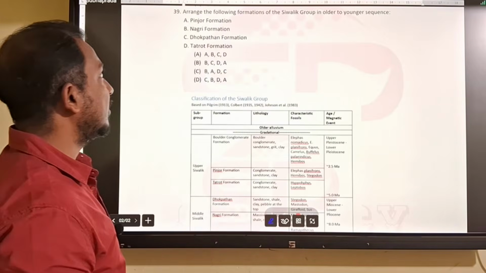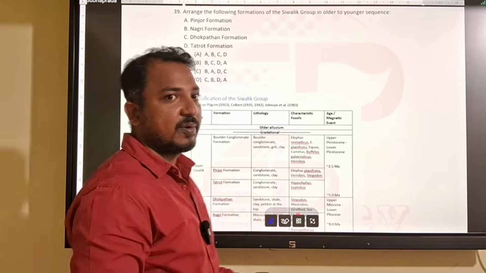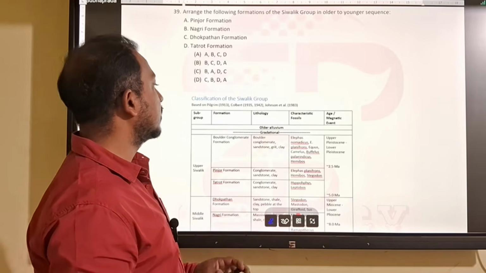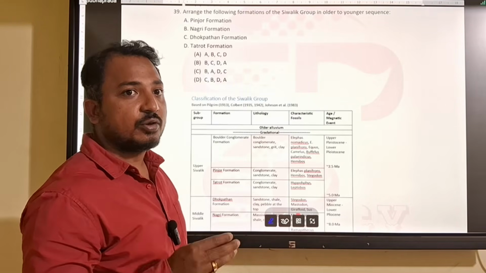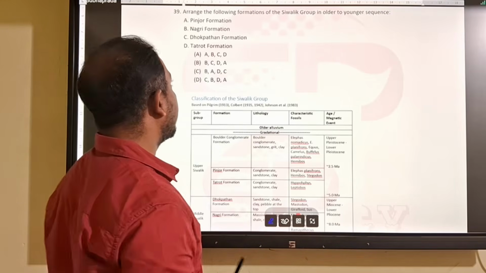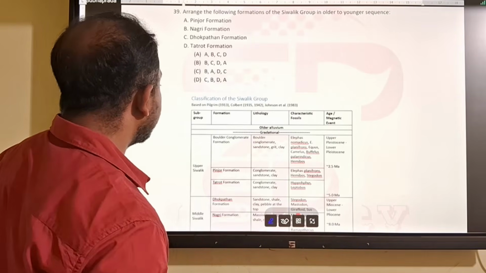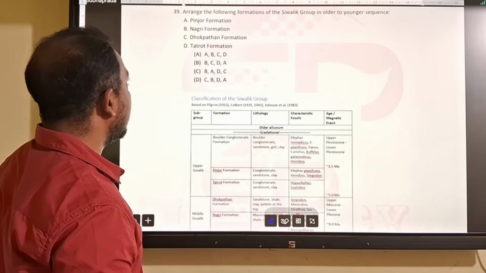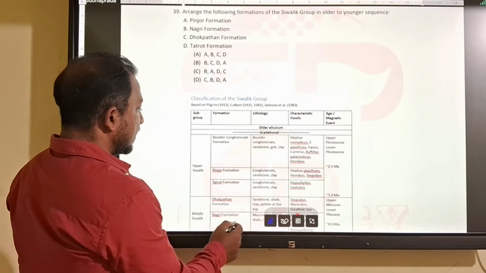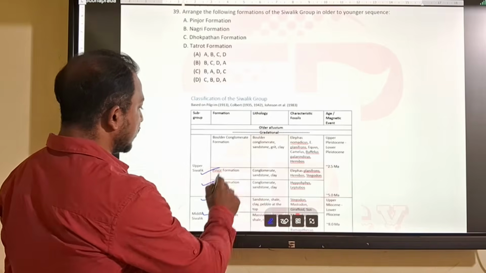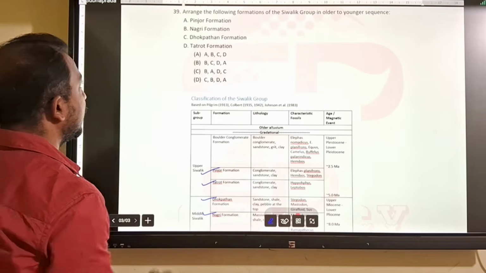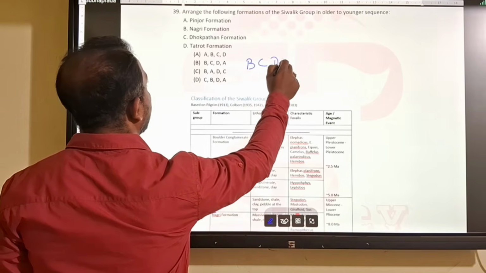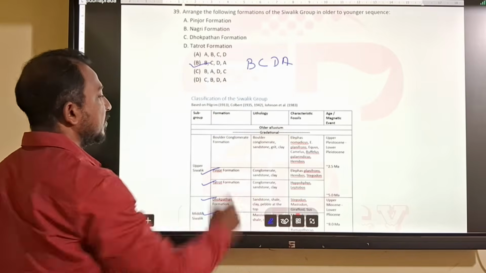So next question, arrange the formations of Shivalik group from older to younger. Shivalik group belongs to Neogene. It has this succession: Kamlial, Chinji, Nagri, Dhokpathan, Tatrot, Pinjor, then Boulder Conglomerate. So older to younger: Nagri, Dhokpathan, Tatrot, Pinjor. B, C, D, A. The option B will be correct.